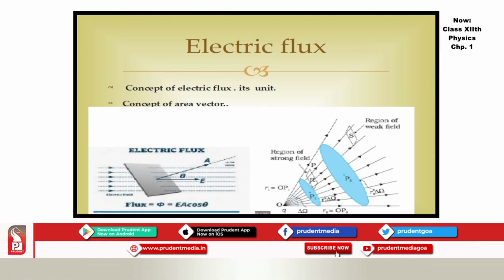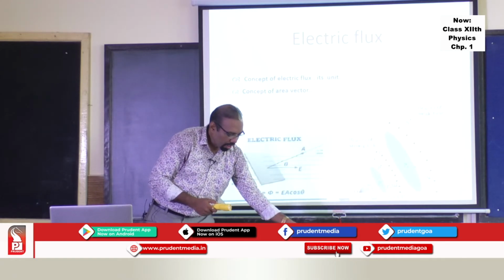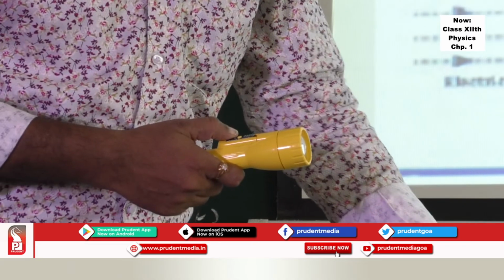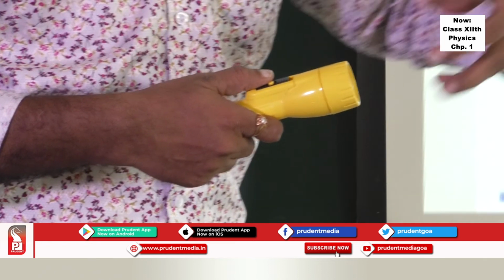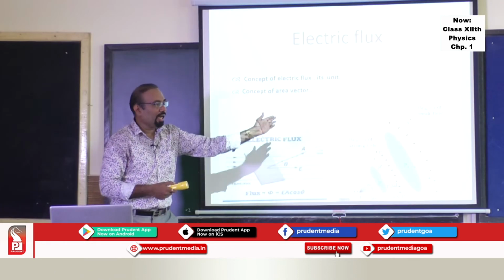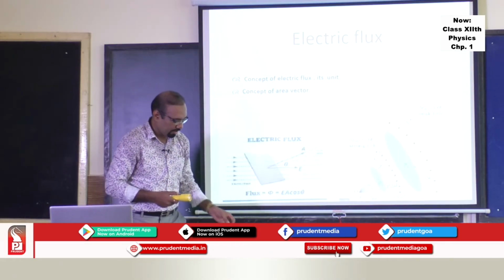What exactly is meant by electric flux? Now suppose this is a particular torch I have. You imagine this is a charged body, and it is emanating electric field in this direction. If it is a positive charge, electric field lines emanate from this particular body in all directions.